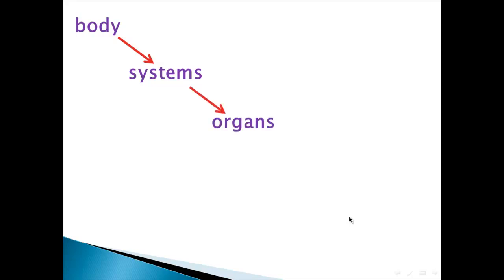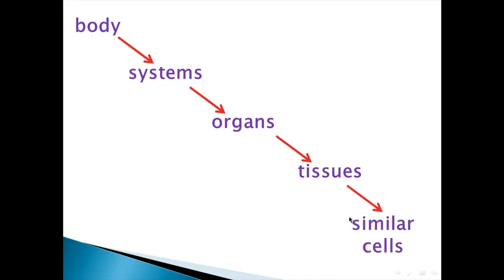We know from before that our body consists of systems. Our body consists of a group of systems, and each system consists of a group of organs, and each organ consists of a group of tissues, and each tissue consists of a group of similar cells. So we have body, system, organ, tissue, similar cell.